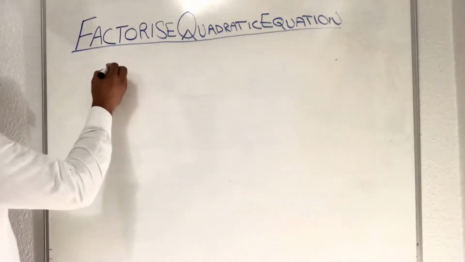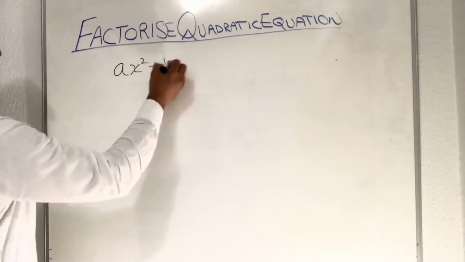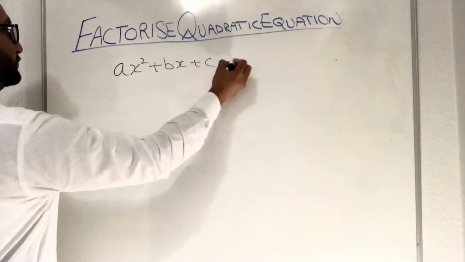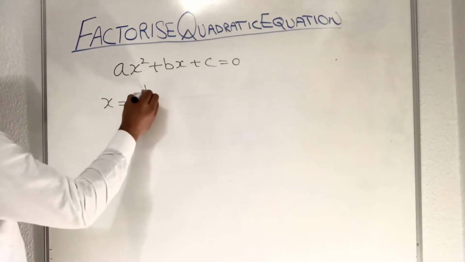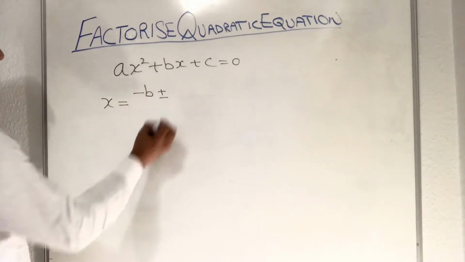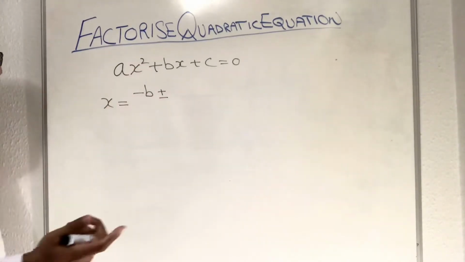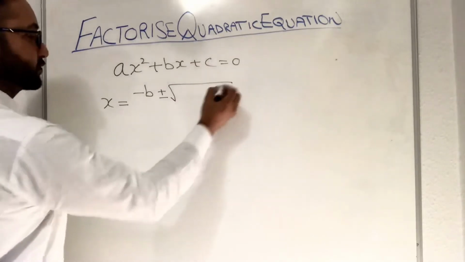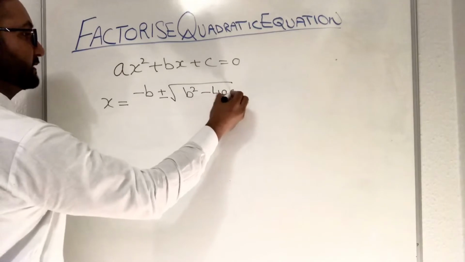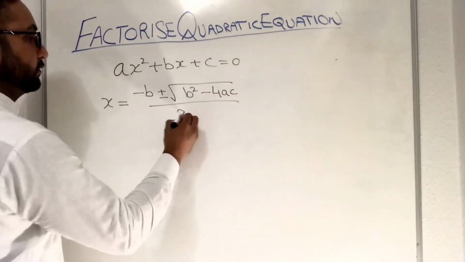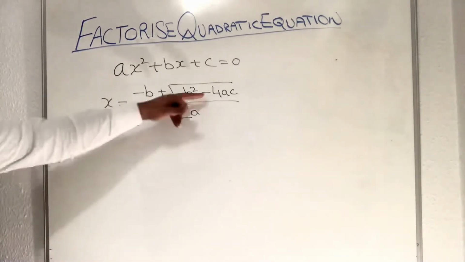So I write down a quadratic equation: ax squared plus bx plus c is equal to 0, and the formula is x is equal to minus b plus minus square root of b square minus 4ac over 2a. Why plus minus? Because that's a squared, we will get two solutions. And this part is a discriminant.